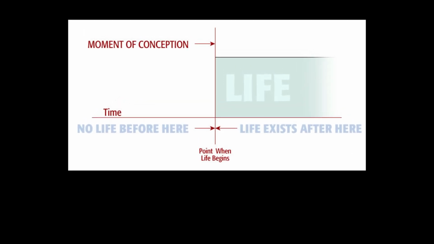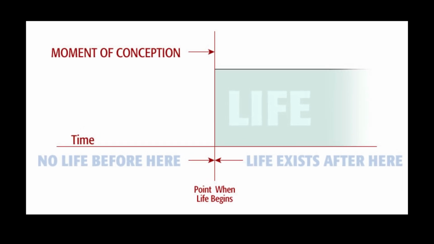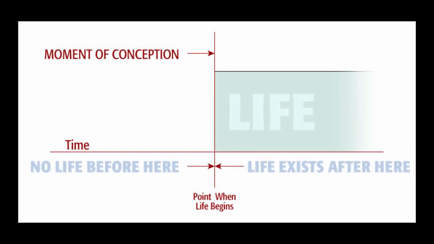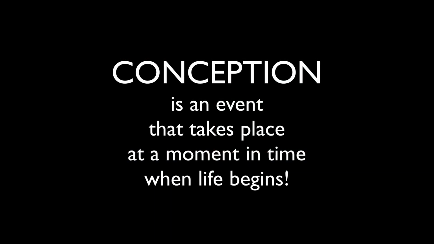Life began at a moment in time. Conception was not something that took place over a duration of time. Conception was a spark. It was a quantum change from nothing to life that took place in an instant. In computer parlance, life went from 0 to 1. It went from off to on. This transition took place in a moment. Conception is the event that takes place at a moment in time when life begins.